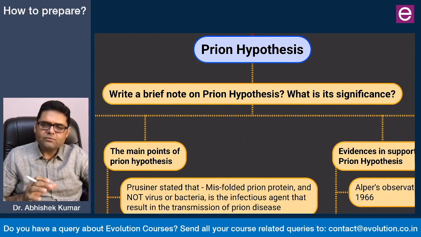If you divide the weightage of this question, then the first part is going to take almost 75% of the weightage, and the significance of Prion hypothesis is going to occupy not more than 25% of weightage.